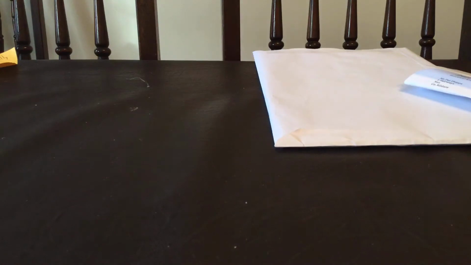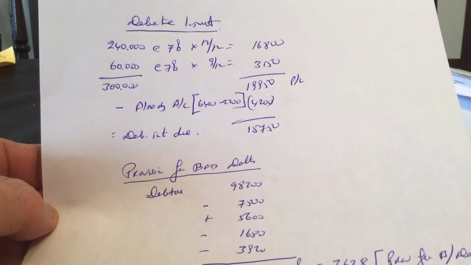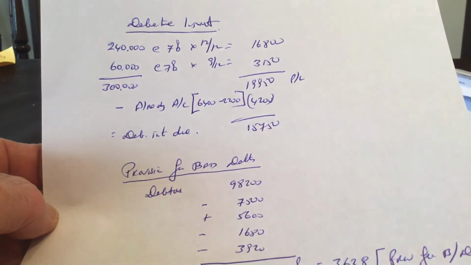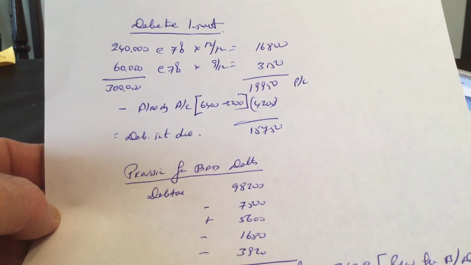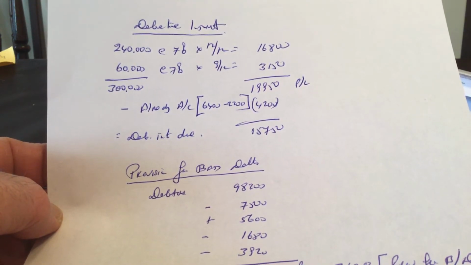Now the debenture interest. At the end of the year we had debentures of 300,000. We had 240,000 at 7% for 12 months. We had 60,000 of a debenture at 7% for 9 months. And that gave us 19,950. That should be in the P&L.